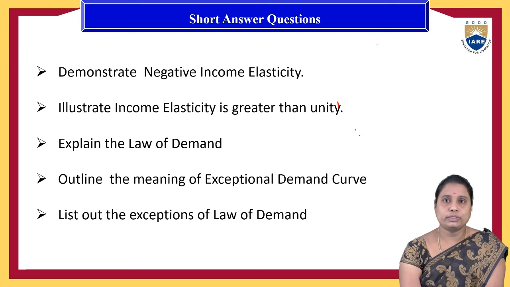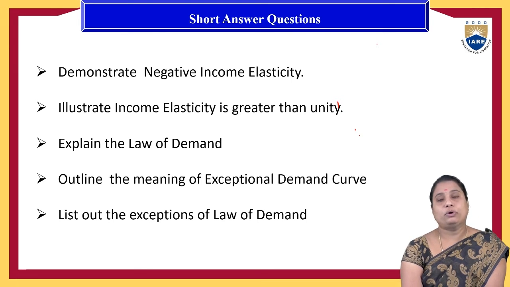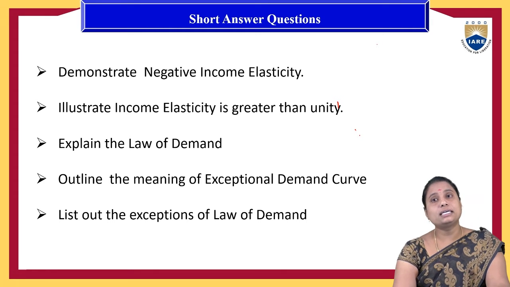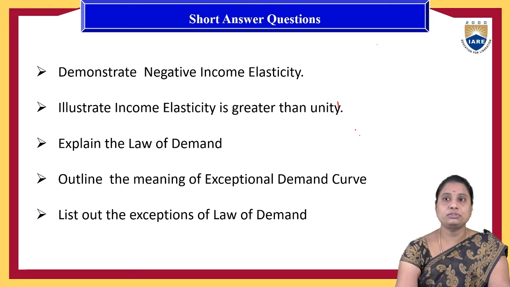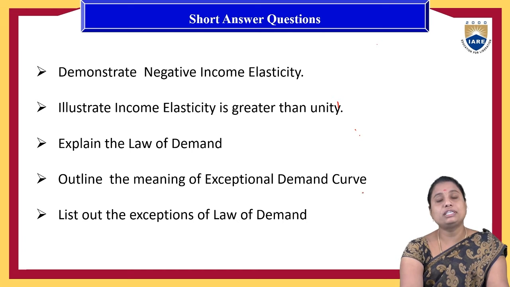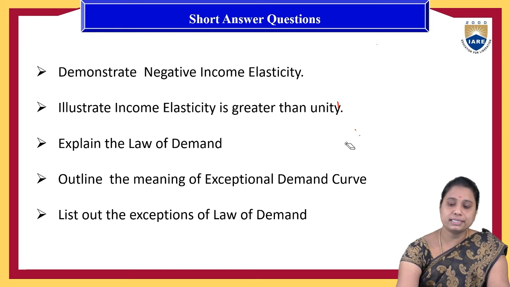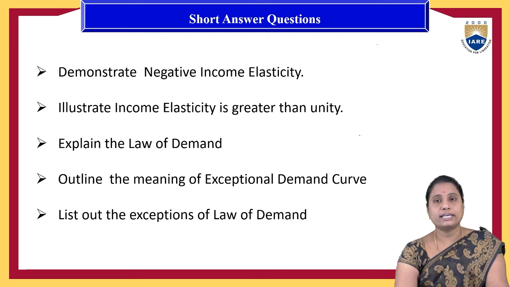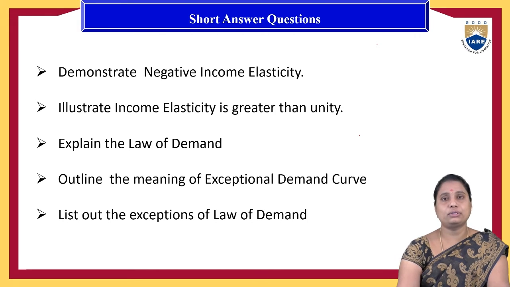All these situations, Veblen products, etc., you can explain under the exceptions to the law of demand curve. And the next thing is exceptional demand curves: you need to explain the graphical representations of the demand with quantity, price, as well as other determinant factors like advertisements, etc. You need to explain the curves related to demand.